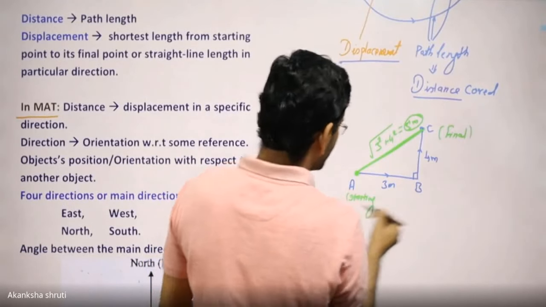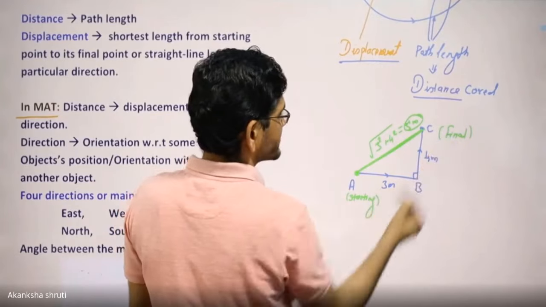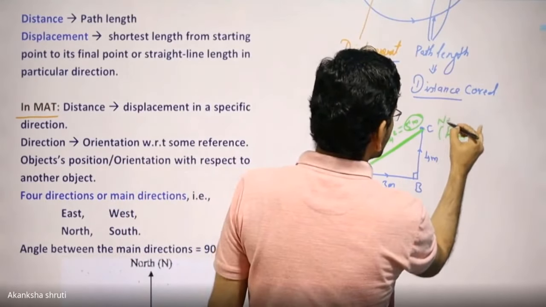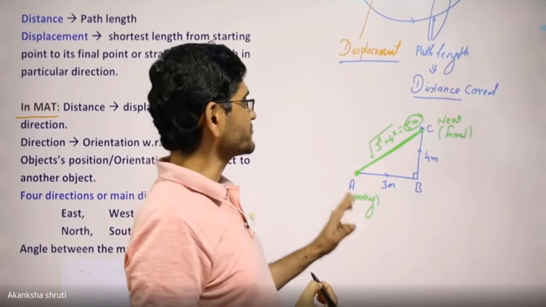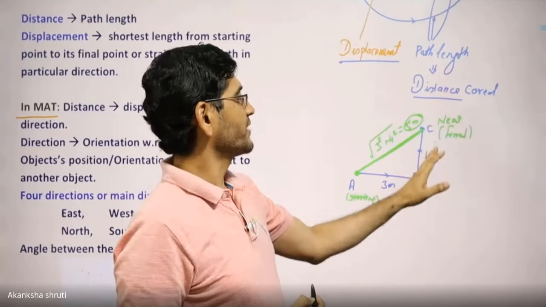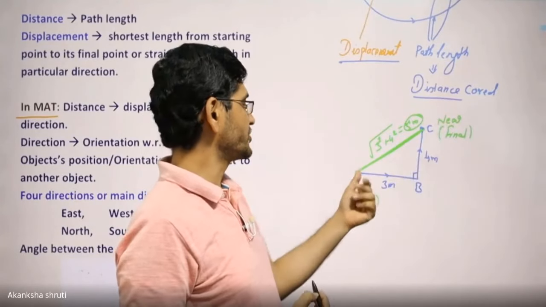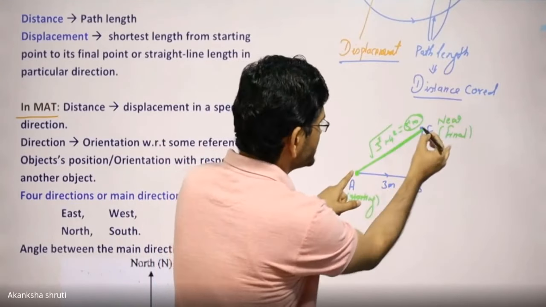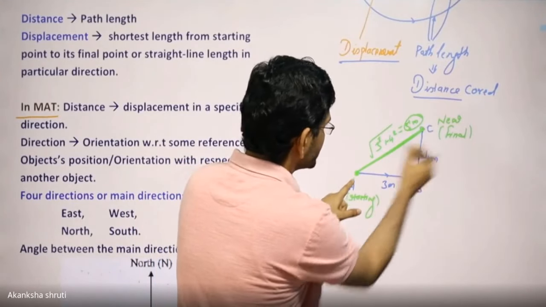Sometimes in physics, it is called initial and final, or this is the starting point and C is the new position. In mental ability, if it is asked what is the new position, or what is the distance of the new position, then you just have to find the straight line from the starting point to this new position.